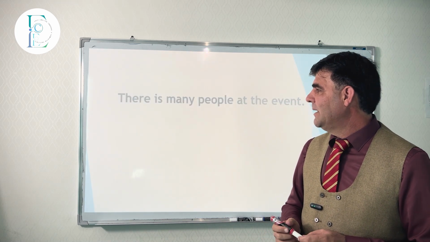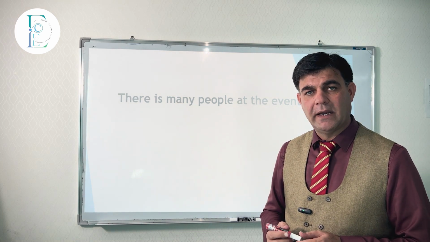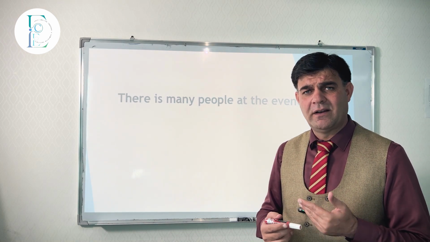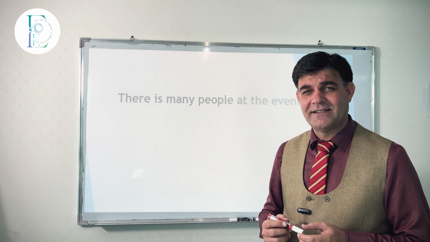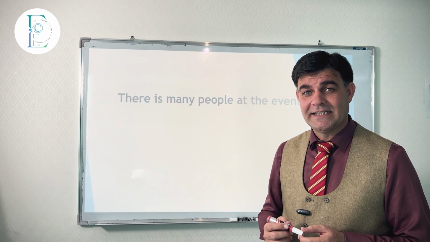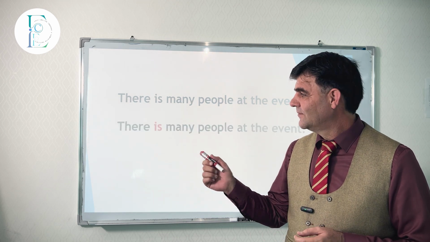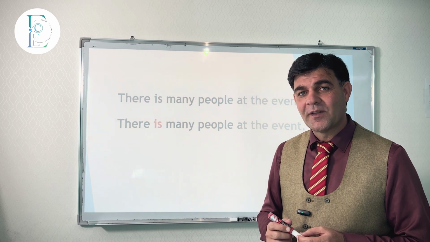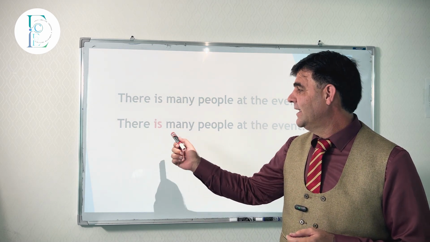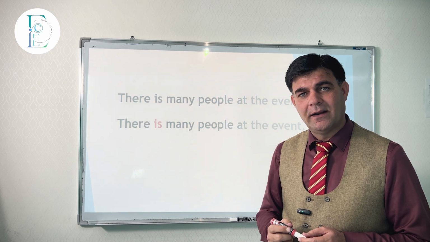There is many people at the event. Normally we talk like this, right? But do you realize that there is still grammatically something wrong? Yes, there is. And why is it wrong? Because there is many people. Many people is plural.